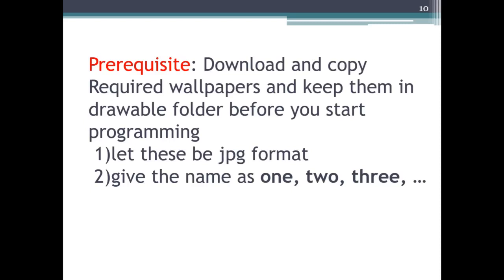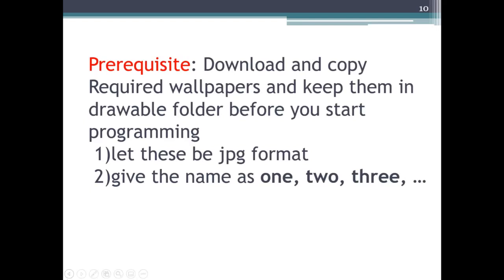Try to understand, Drawable class is a Java class and drawable is a folder which holds these jpg files. Hence we copy these wallpaper jpg files into the drawable folder which is there in our app.